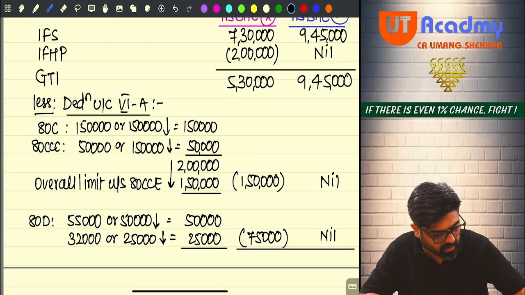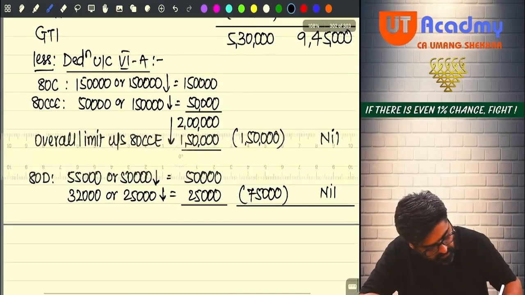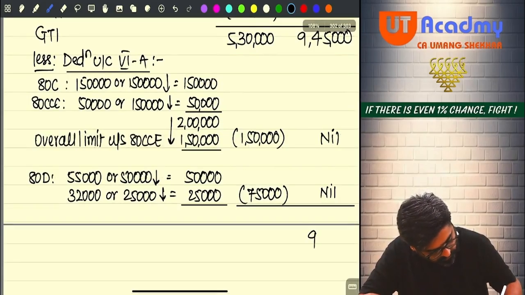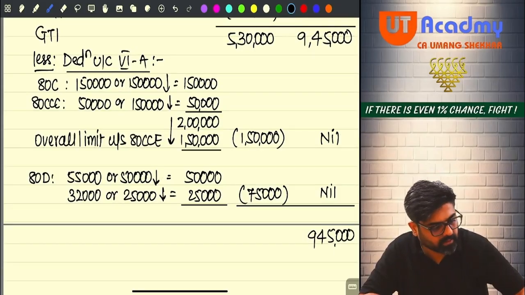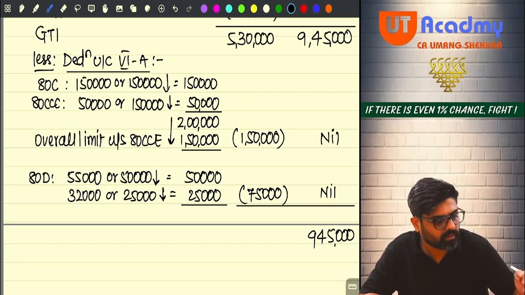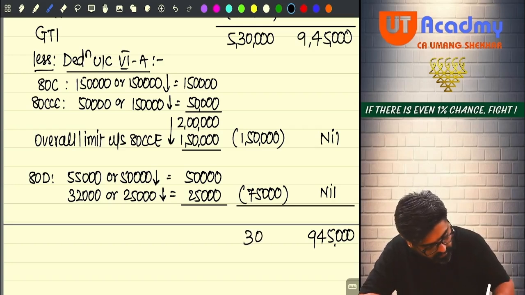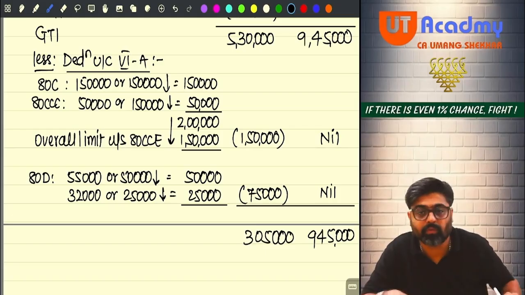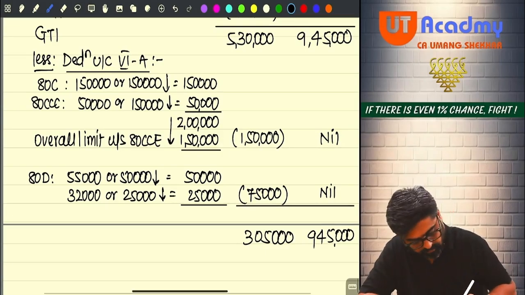Now the total income here will be 9,45,000 only. And here 5,30,000 minus 1,50,000 minus 75,000, you are going to get 3,05,000. Please check the amount of total income. Correct?